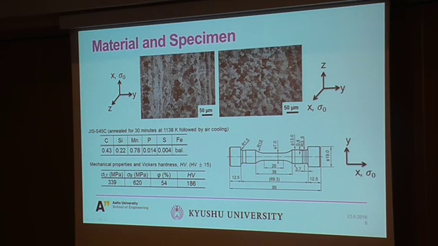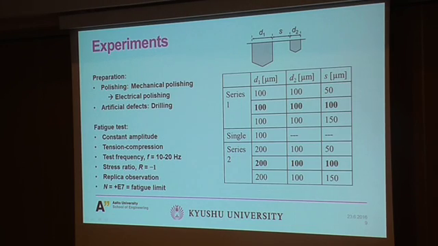The material we used was medium carbon steel with a microstructure consisting of pearlite and ferrite. The specimen was a round specimen with 7 millimeter diameter, so it's very large compared to our defects. The Vickers hardness of this material was 186, and the scatter was plus minus 5%.